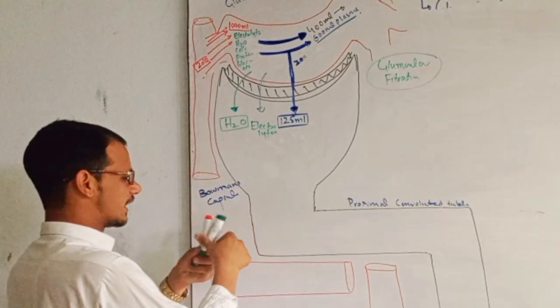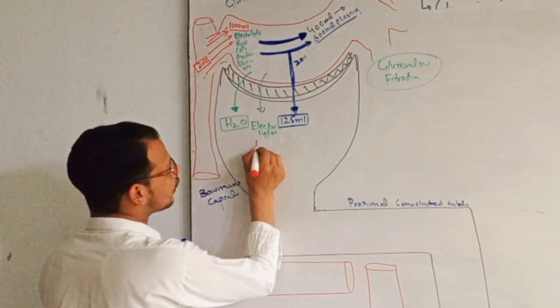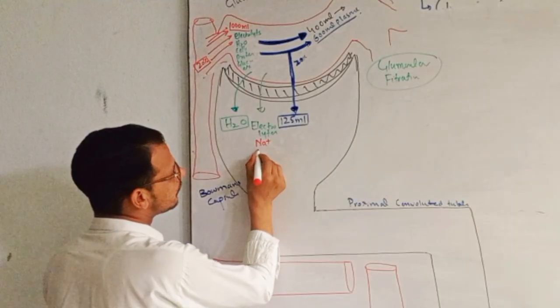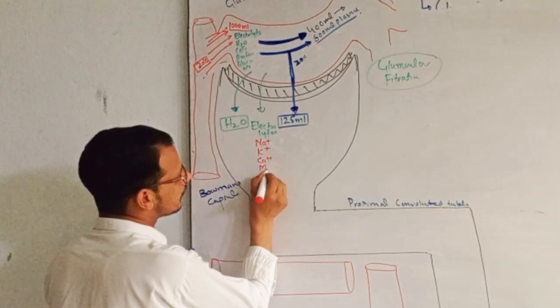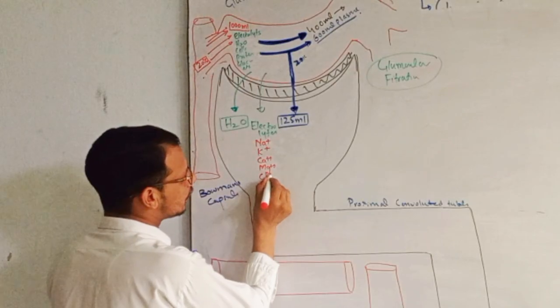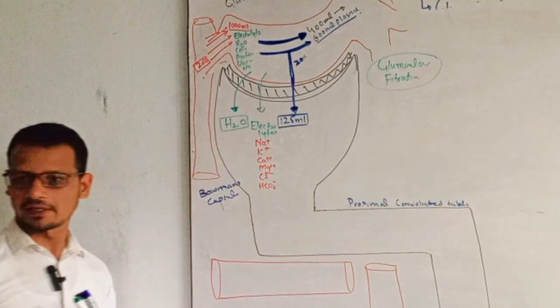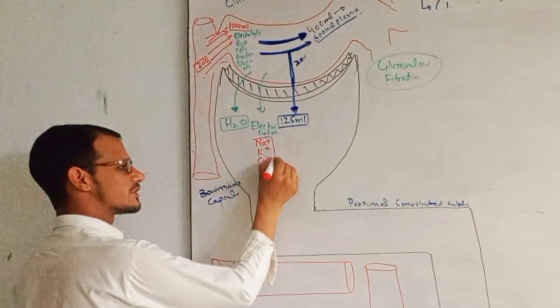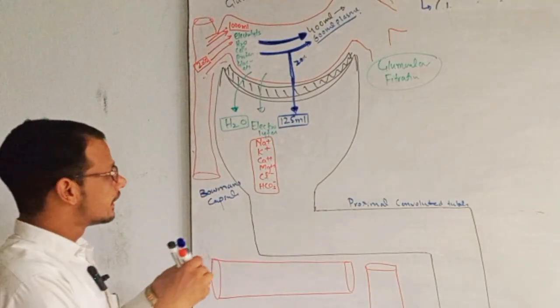Which type of electrolytes? The important ones are, first, sodium, potassium, calcium, magnesium, chloride and bicarbonate ions, right? These are the electrolytes which are filtering from the glomerulus, right?